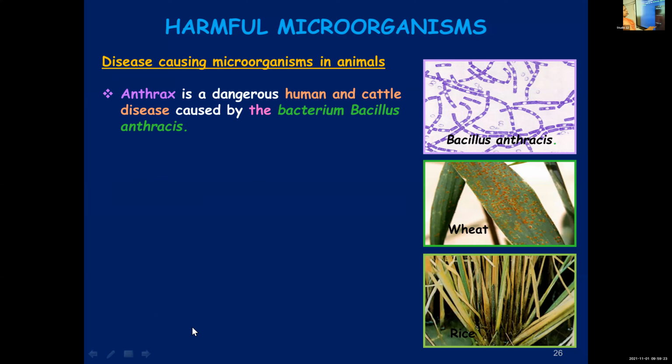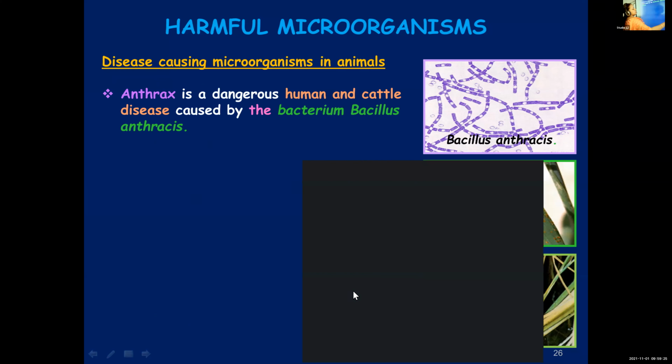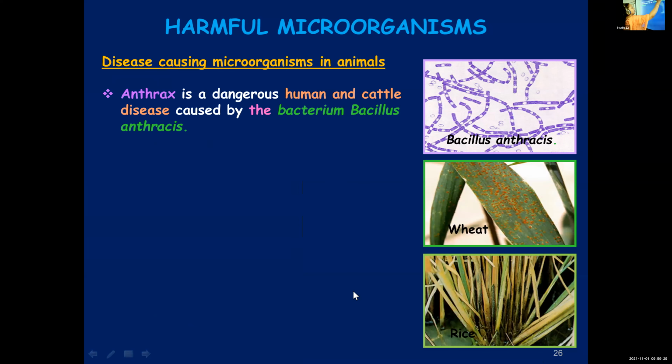Disease-causing microorganisms. So here you can see some disease-causing microorganisms. Anthrax. Anthrax is a disease which is caused both in human beings and cattle. Cattle is also affected by this disease as well as human beings.